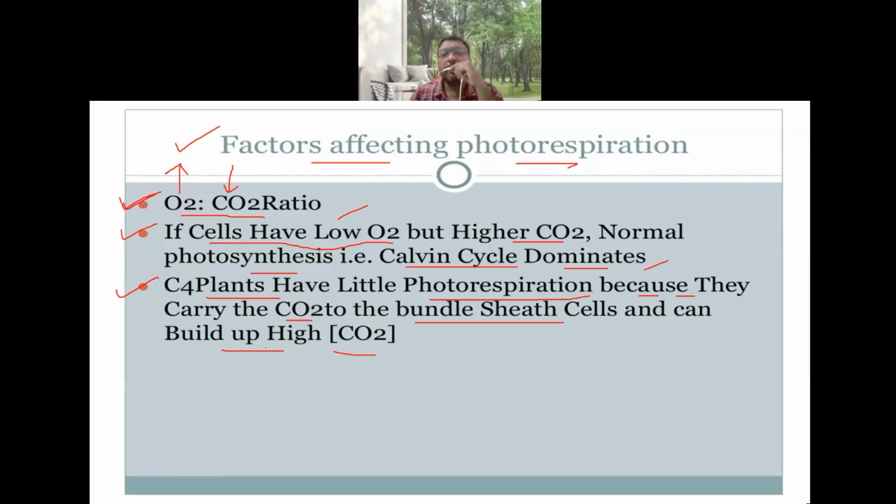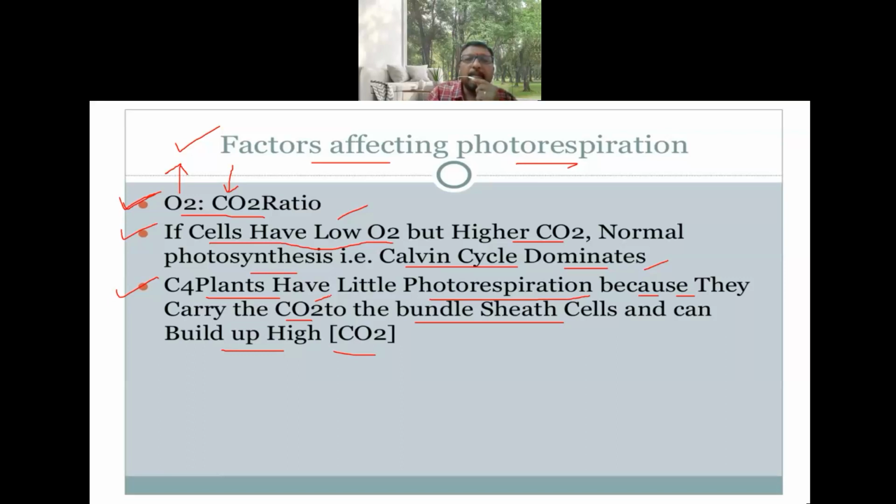in the C4 cycle, the carboxylation reaction takes place two times. The first one takes place in the mesophyll cell, and the second time, whatever leftover carbon dioxide is there is sent to the bundle sheath cell. So two times the carboxylation reaction occurs. That is the reason photorespiration won't occur there compared to normal plants. So that is the difference between C3 and C4.